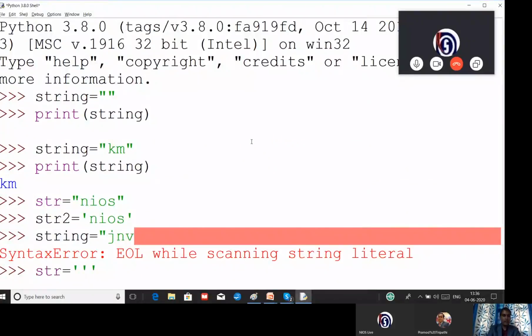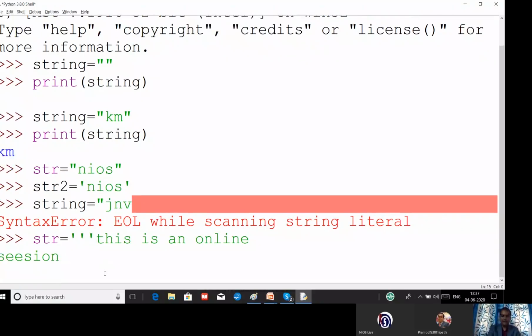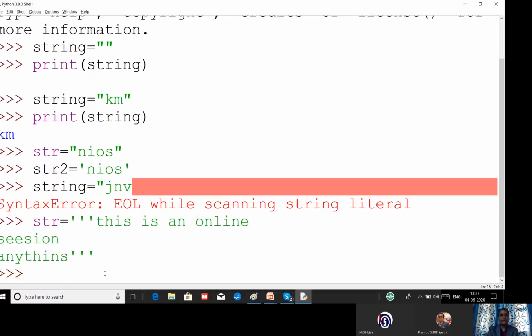Now you can see I have given triple inverted comma and I am going to write. Now you can see you are not getting any error. I am on the next line, but in the previous example you saw that I got an error because I lost the one double inverted comma here, but I am not getting any error here. I can press one more enter and I can type anything, whatever I want, and I can close this. And now this is an example of a multiple line string.